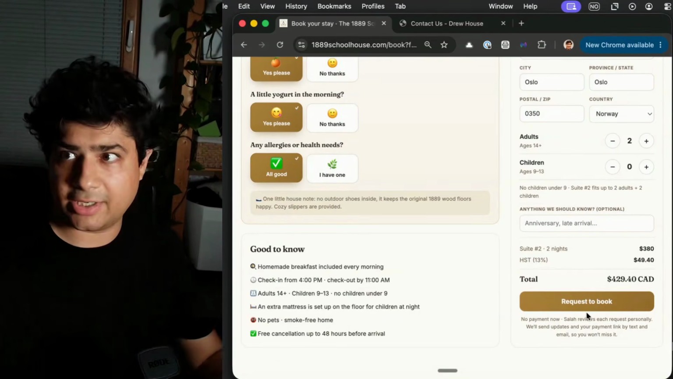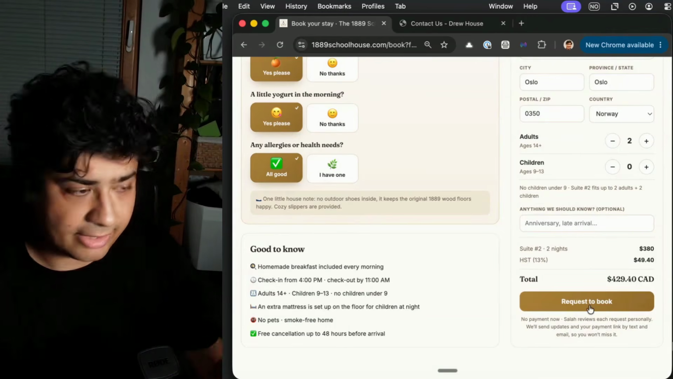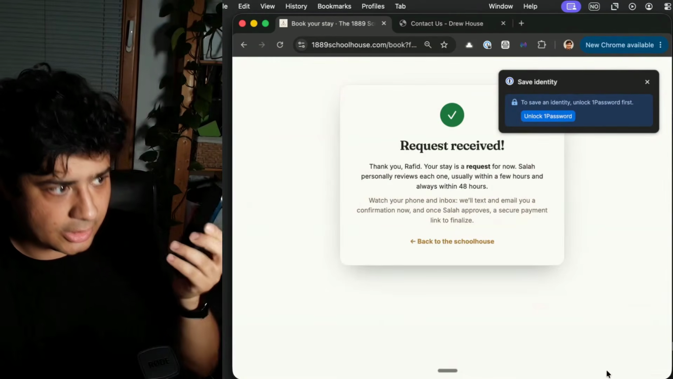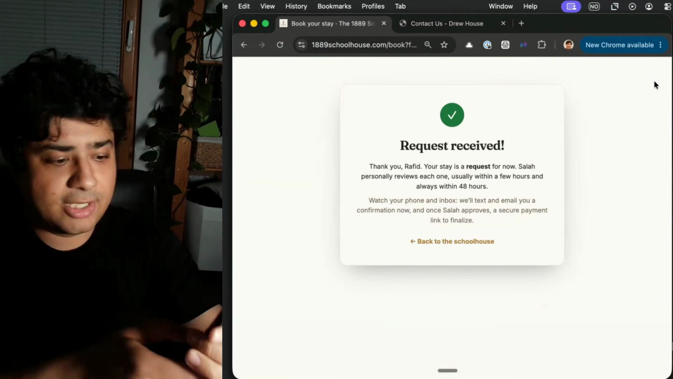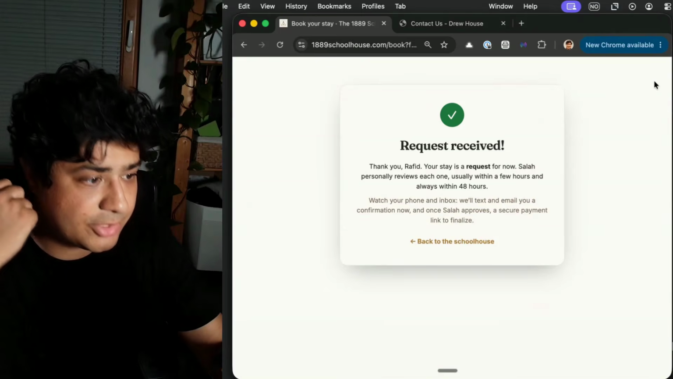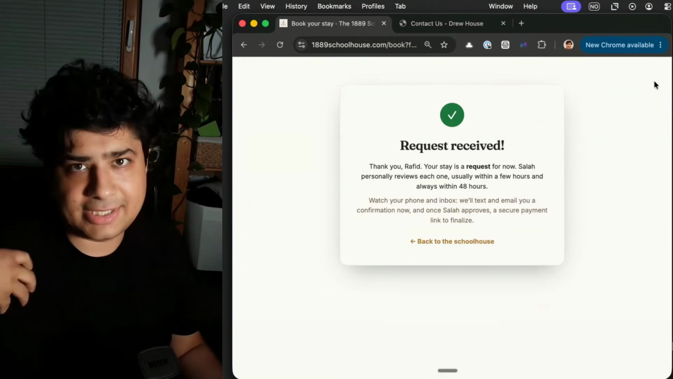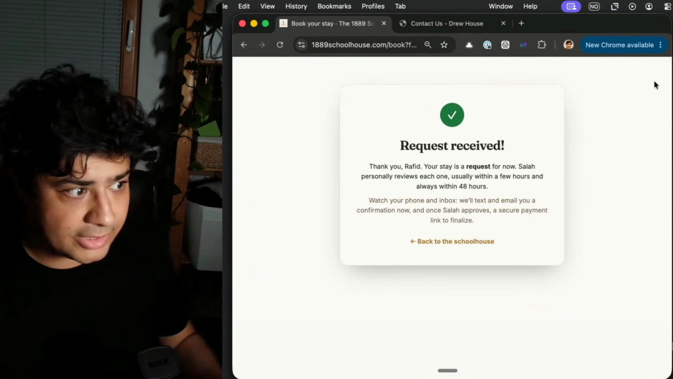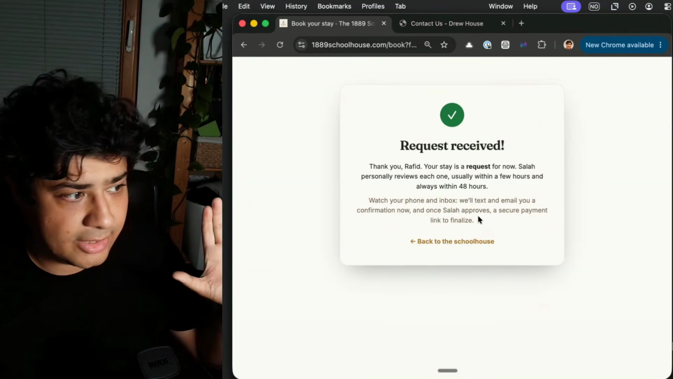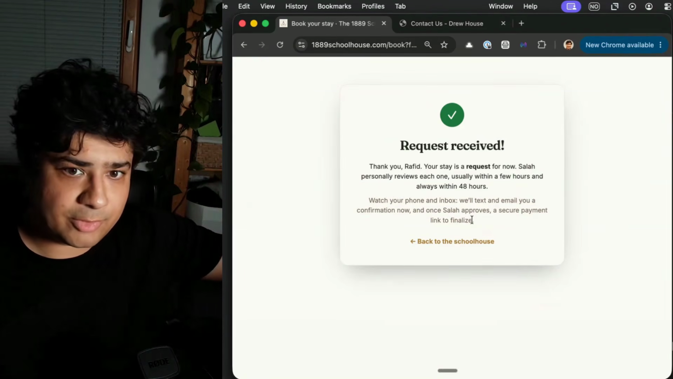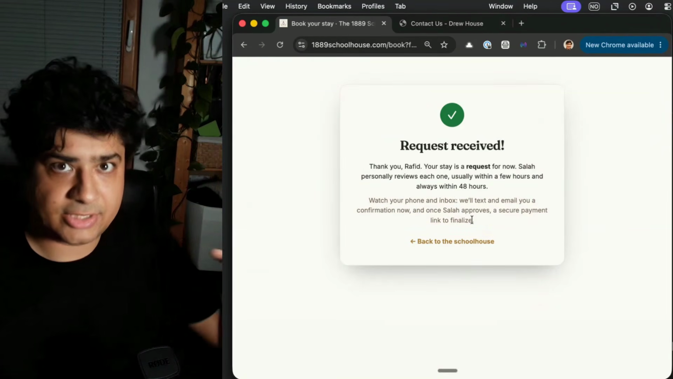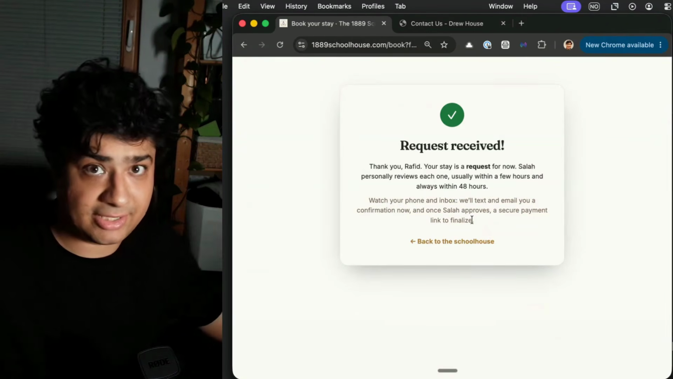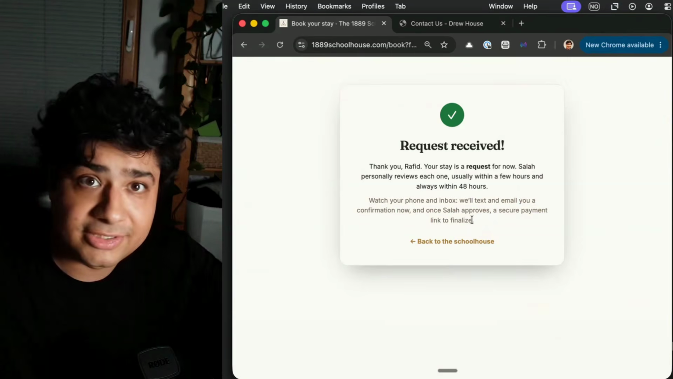So let's check now if anything happens on my phone. Let's do request to book. Let's see. Did you see? I got a push notification, and it says, because I'm also one of the administrators, that someone booked. Go in and look at their request. It's only when he approves my request that I actually get to pay. So if he approves now, then I can go in and pay. I get a Stripe link and pay. Done.